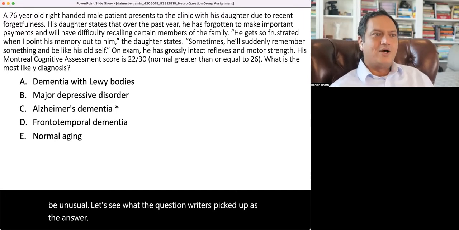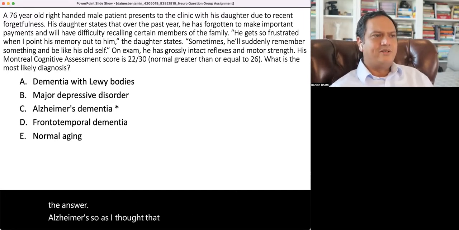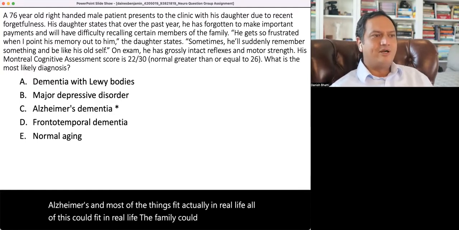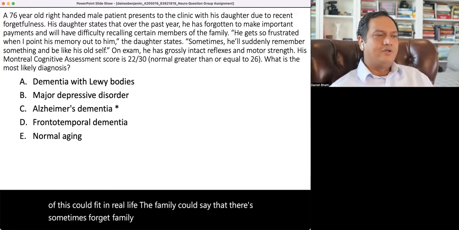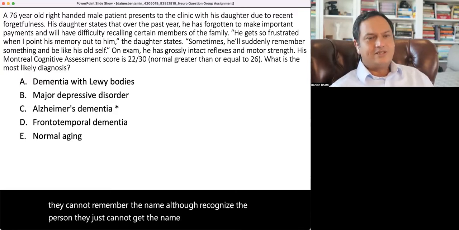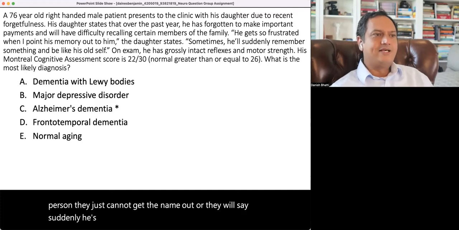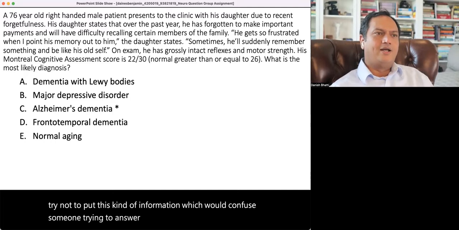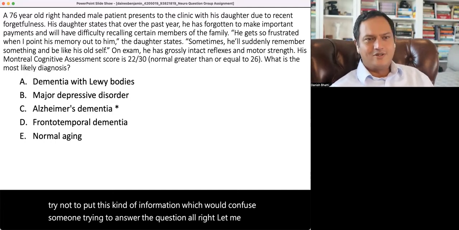Alzheimer's dementia. So as I thought, they were trying to go for Alzheimer's and most of the things fit. Actually in real life, all of this could fit. The family could say that they sometimes forget family members, or they are basically saying, oh, they cannot remember the name, although they recognize the person, they just cannot get the name out. Or they will say suddenly he's better than his old self. But in a STEM, we typically try not to put this kind of information, which could confuse someone trying to answer the question. All right, let me stop here and we'll do another question later.